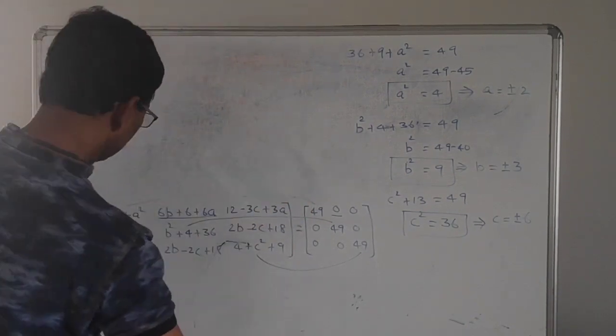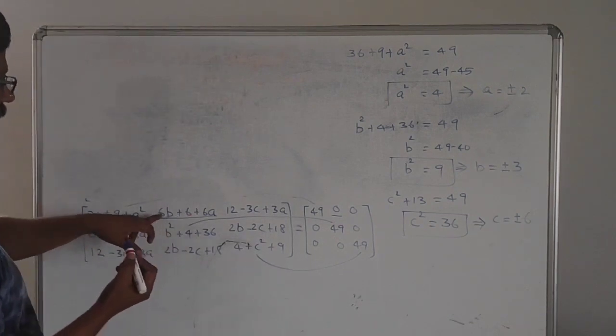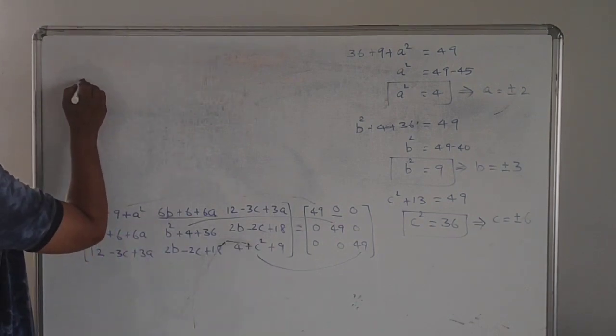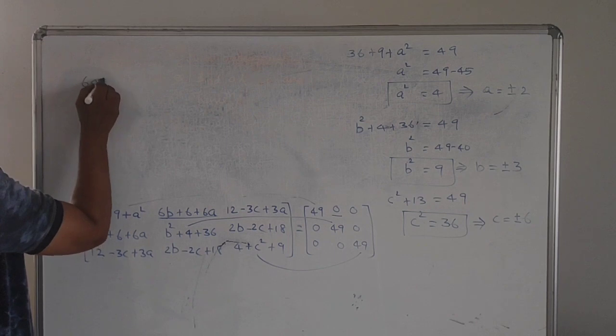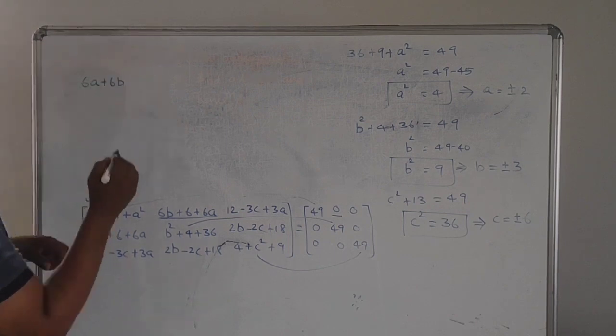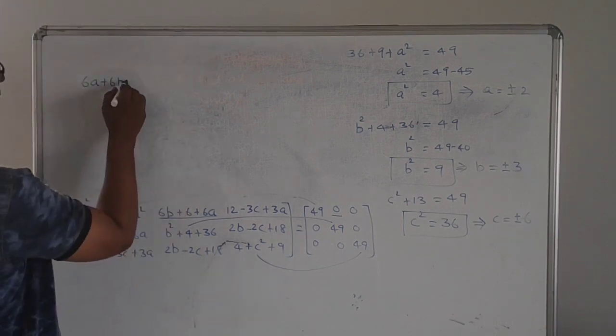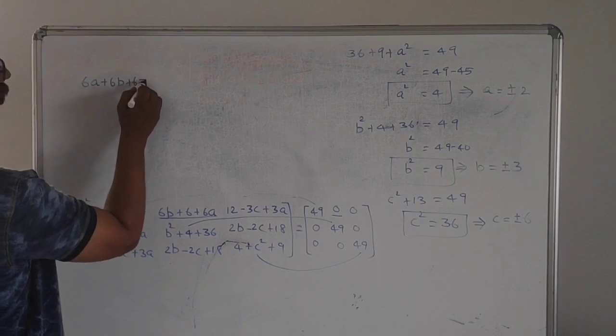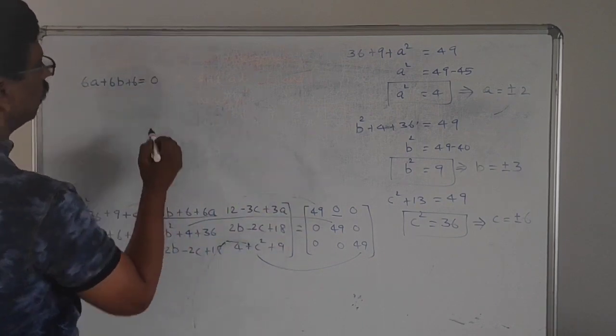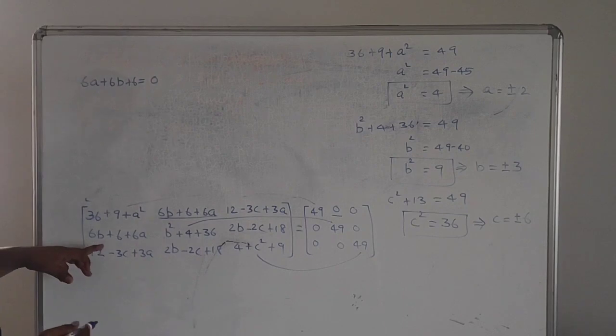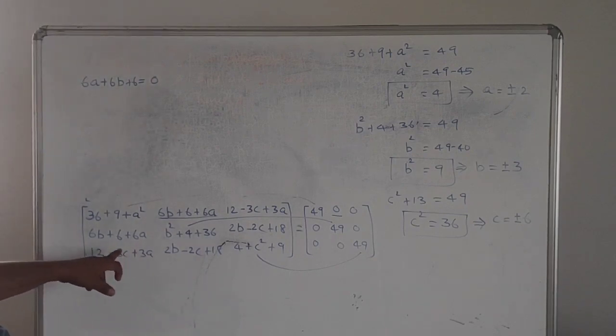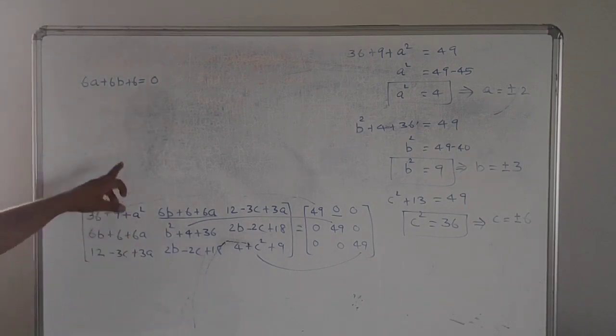See here, we take 6A plus 6B plus 6 equal to 0. Similarly, you can take the other one. Then A and B we have taken. B and C we can take.